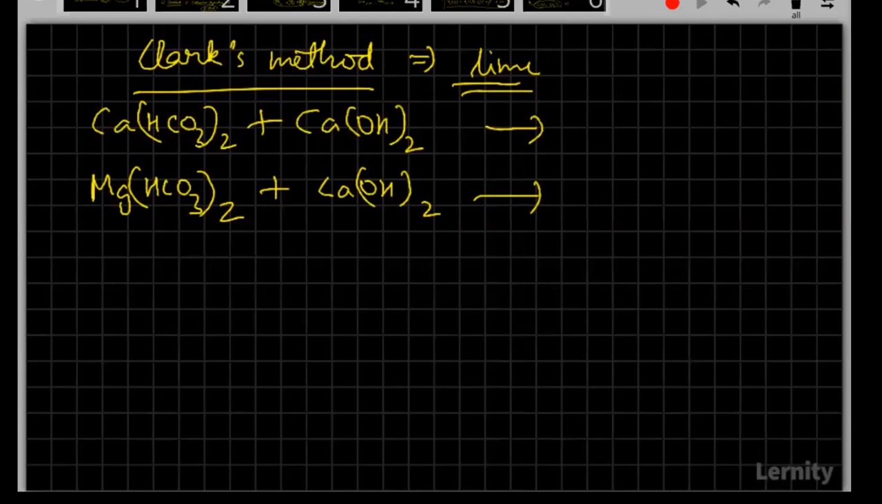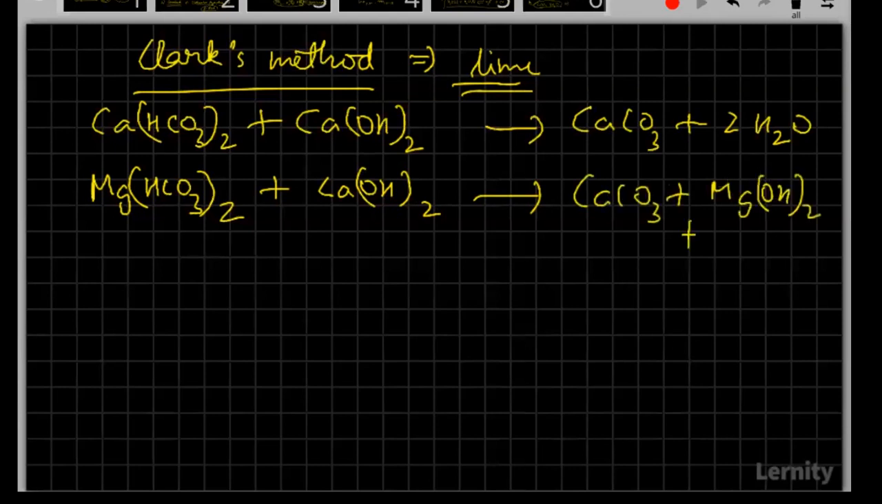Good. So here we'll find calcium carbonate and water, whereas here it will be calcium carbonate, magnesium hydroxide and water. So if we just balance this, yeah, this is how, and here it will be 2. Yeah, done. So the next ones that we have are for the removal of permanent hardness.